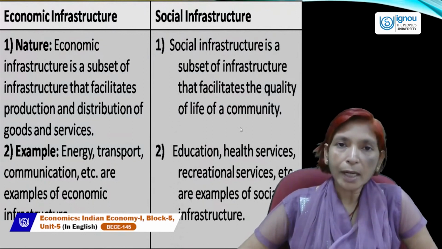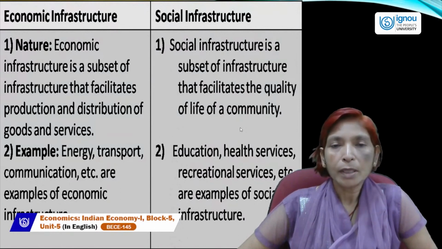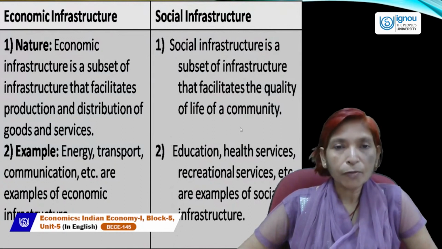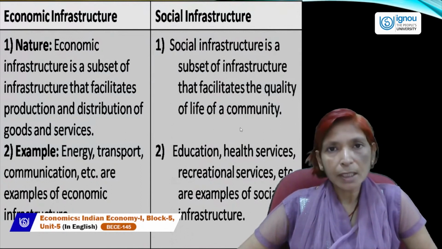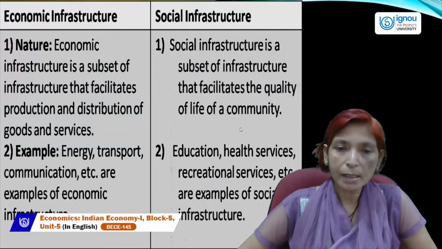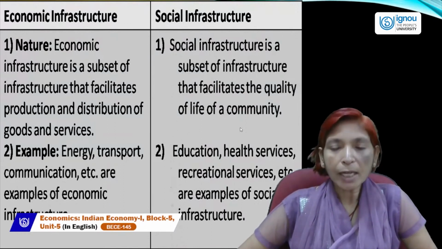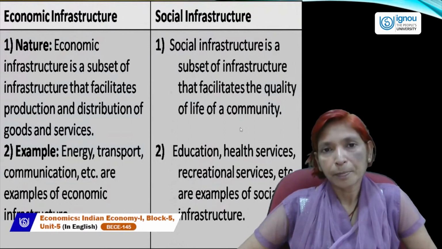The quality of a life depends upon educational facility and health facility. If we have too much available of educational facility and health facility, then the quality of life of the whole community will definitely increase.